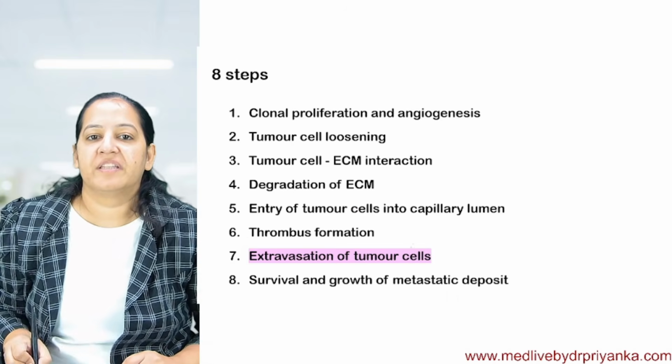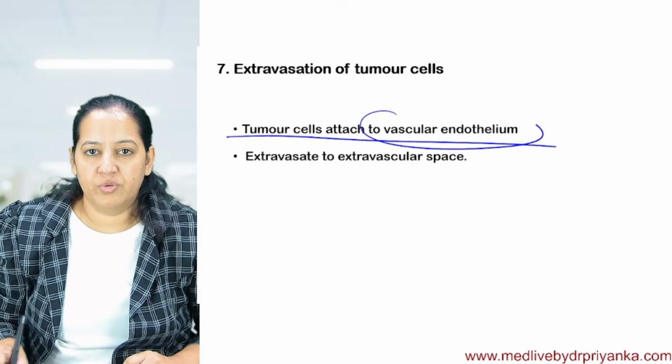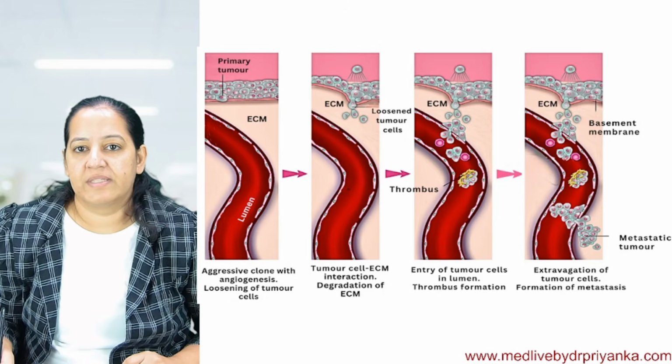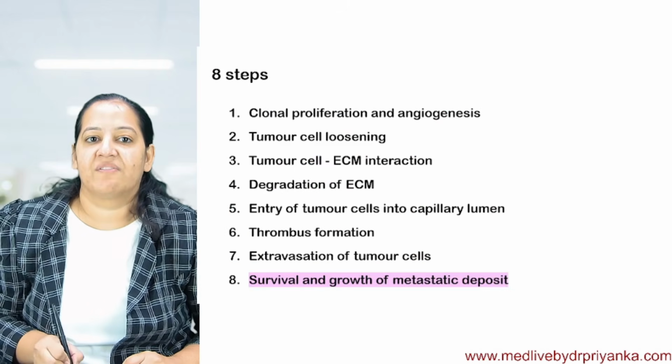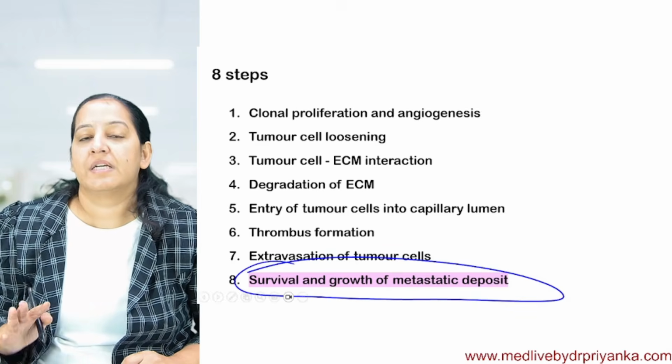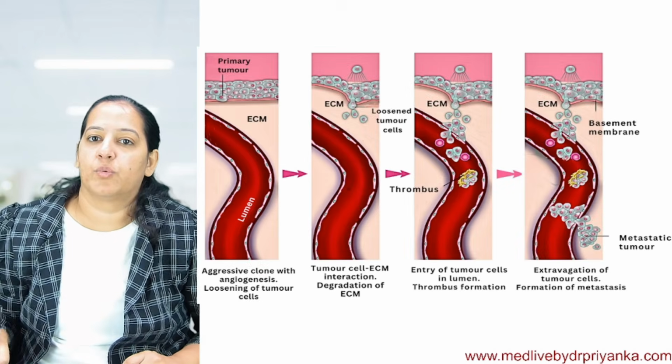At some other point, they extravasate out. They attach to the endothelium and extravasate. You can see here. After extravasating, they survive at the new place. They grow and survive with the help of growth factor. They form a secondary mass over there.